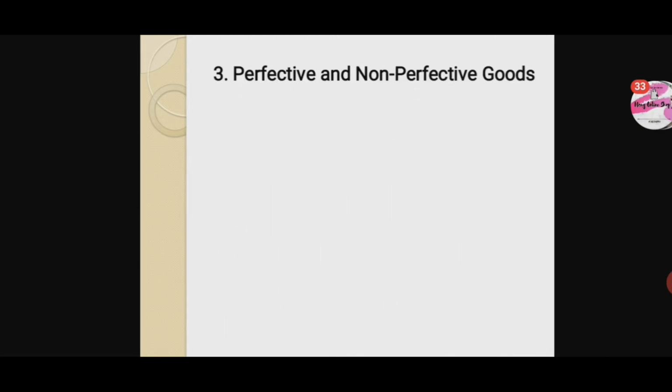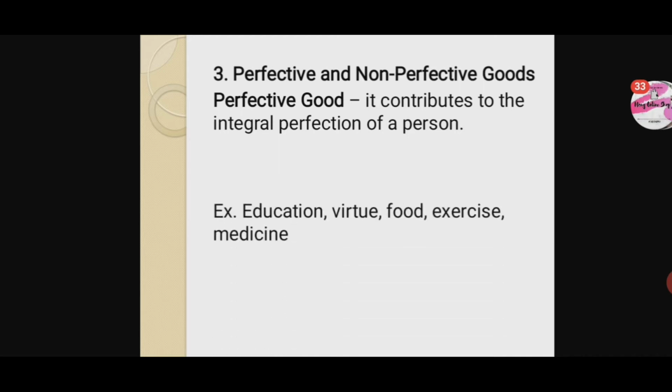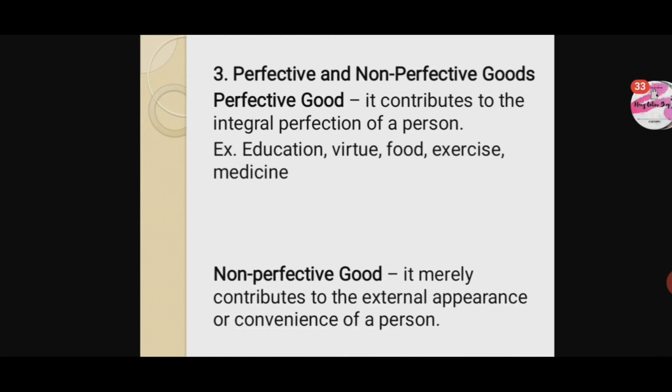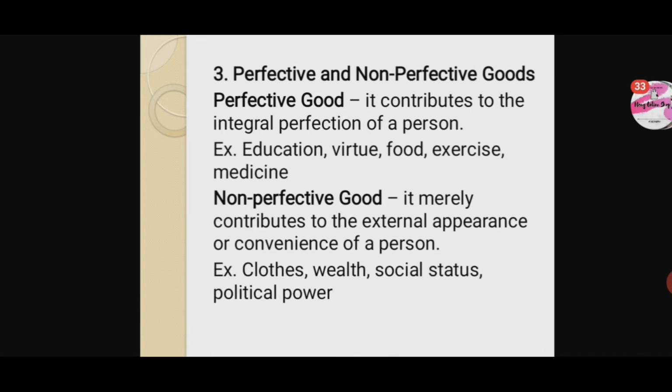Number 3, perfective and non-perfective goods. Perfective good contributes to the integral perfection of a person. Examples: education, virtue, food, exercise, medicine. Non-perfective good merely contributes to the external appearance or convenience of a person. Examples: clothes, wealth, social status, political power.